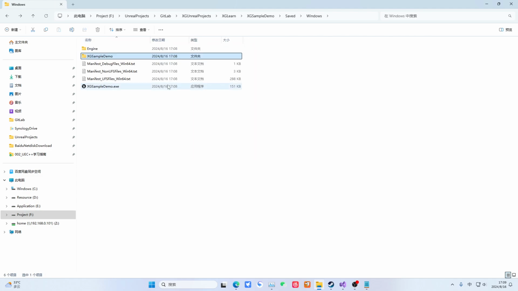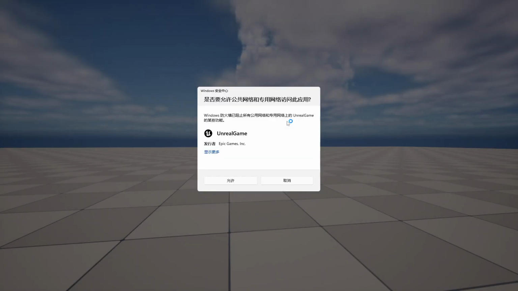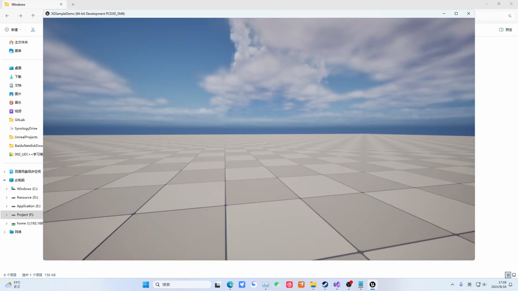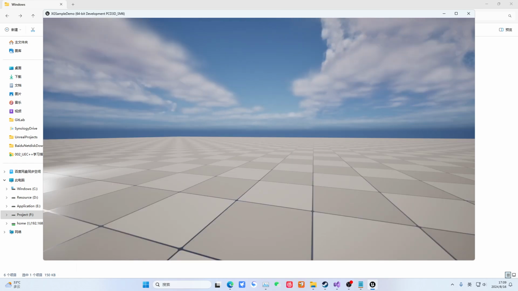And this is a pak. Then you can open the pak to see what assets are inside. Okay, then we will double-click to run it. For convenience, press Alt and Enter. Here, we click Allow. Good. Actually, there is some deeper knowledge here. We won't cover it here.